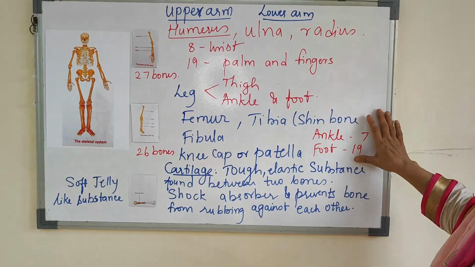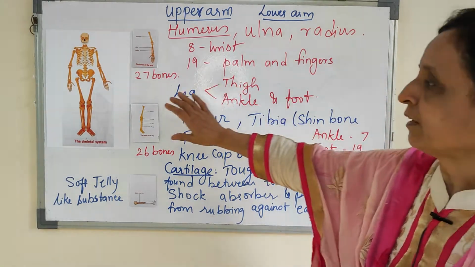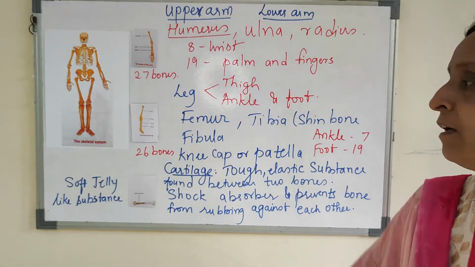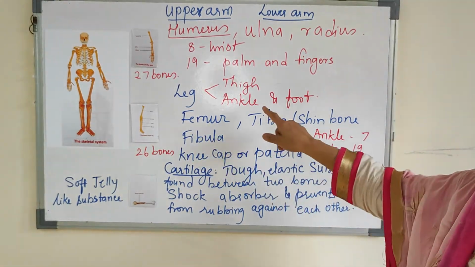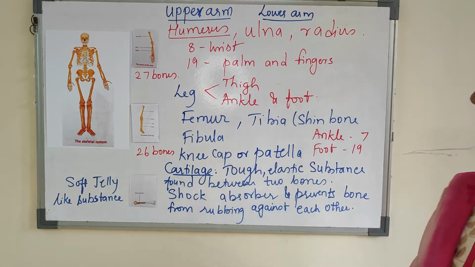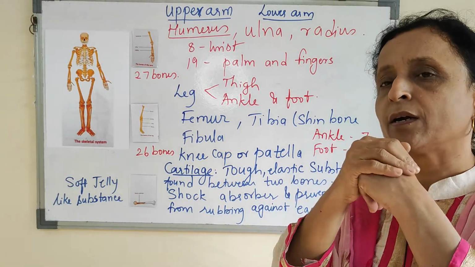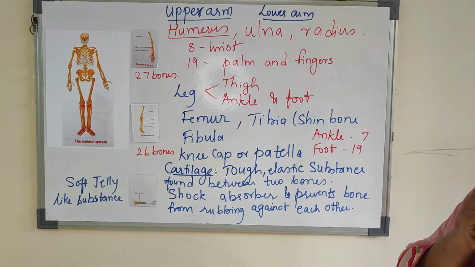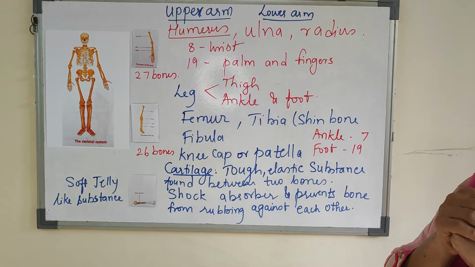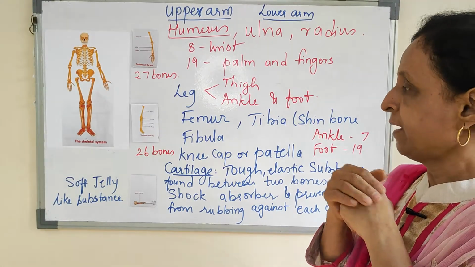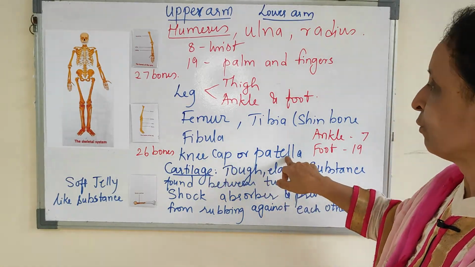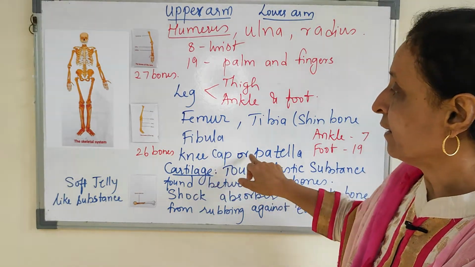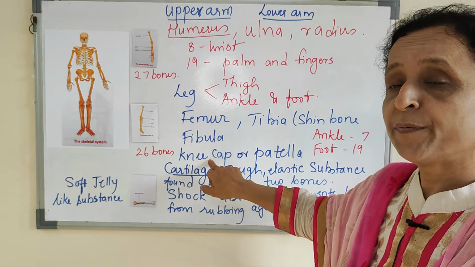So here we have studied the legs. Now joining these two legs there is a cartilage, a kneecap which is known as the patella. The patella will cover the knee which helps us to walk, and there is fluid in between which keeps it healthy and we can bend. This patella is a type of bone which covers our knee and forms the kneecap.